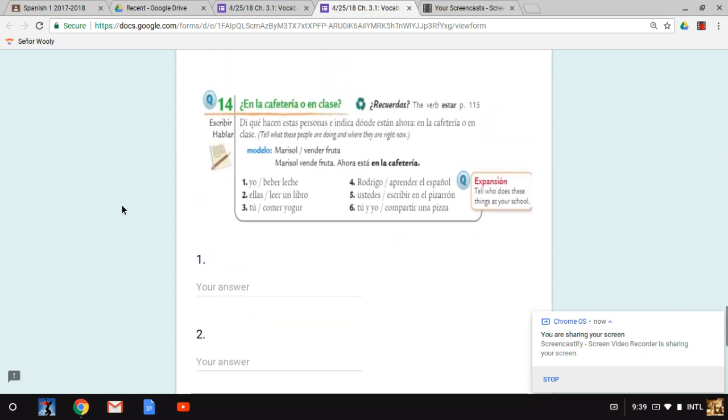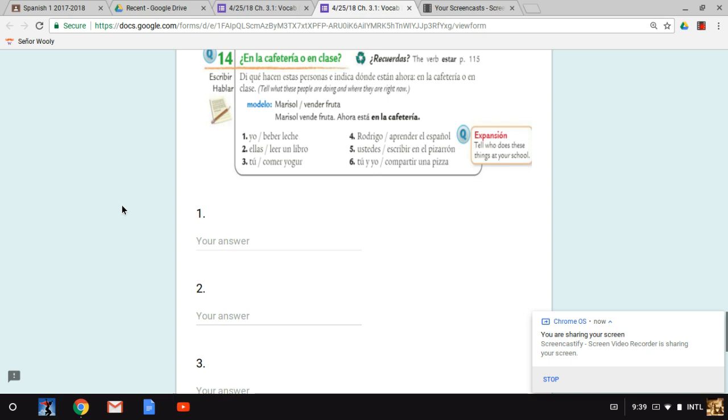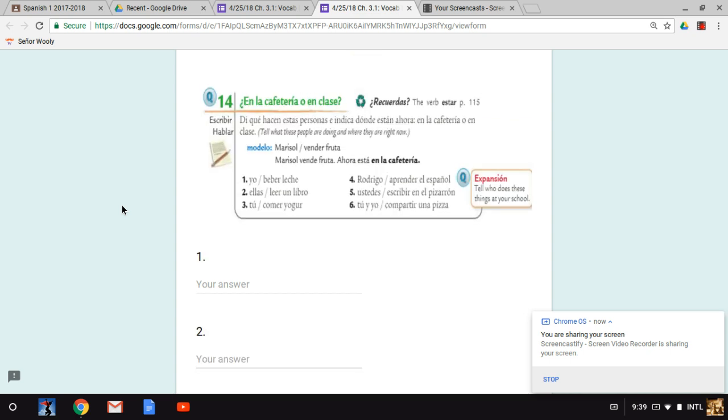14. This one is similar to the one above. There's just an extra step at the end. Here's the example. Marisol and then vender fruta. Marisol and then to sell fruit. Very easy.